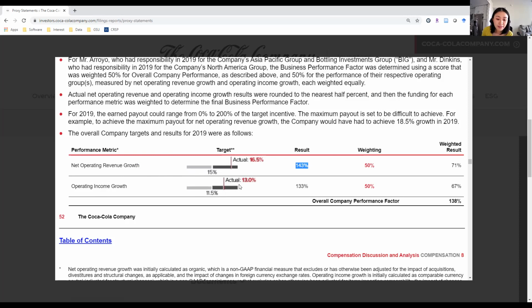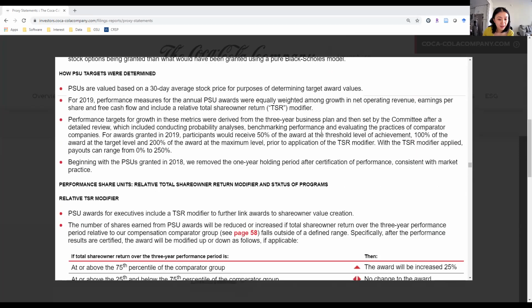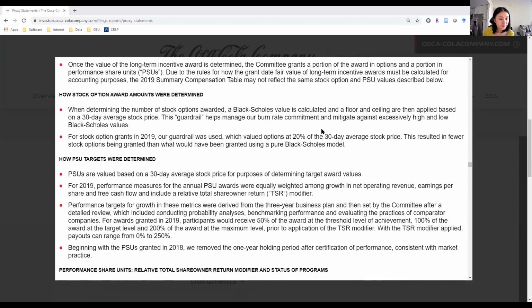Then the next one is operating income, right? Target is 11.5 over here. And then actual is 13%, so beating the target. These are exactly what we mentioned, the accounting measures, right? Does it have earnings per share? Actually, it does. It's in the long-term gain.